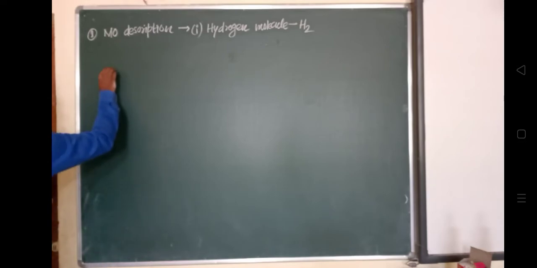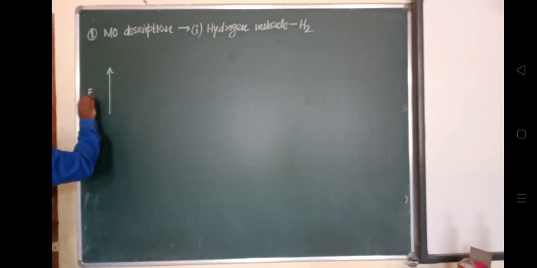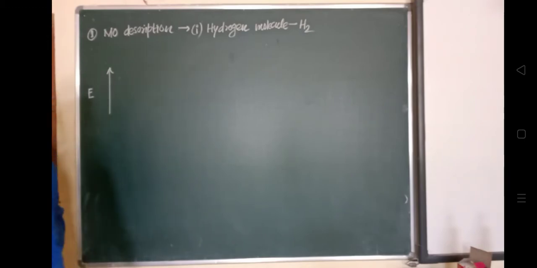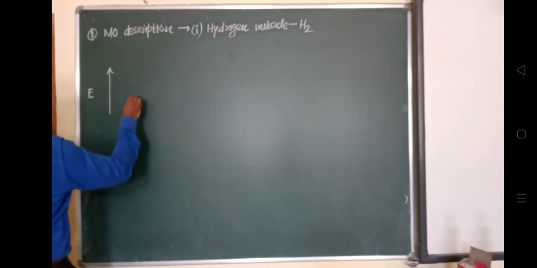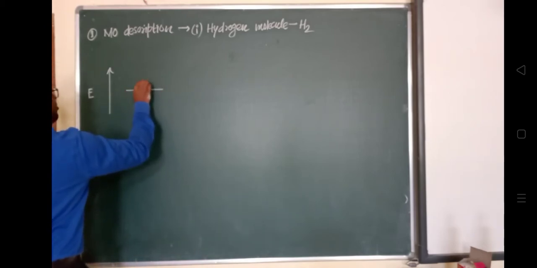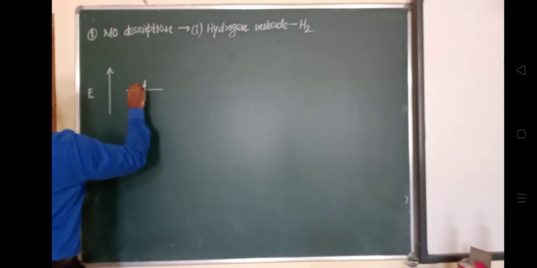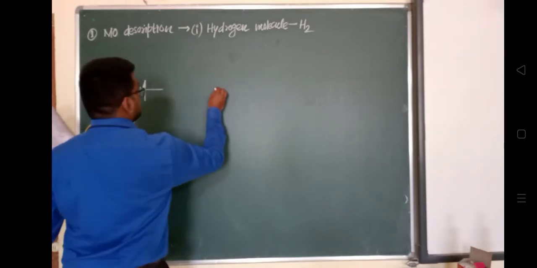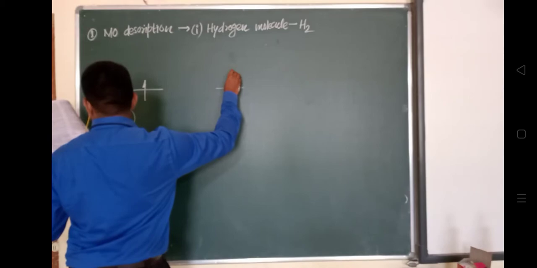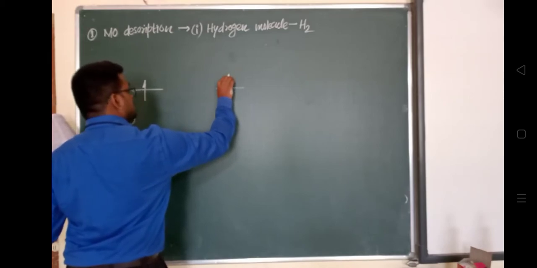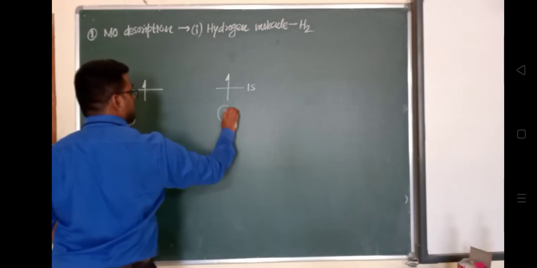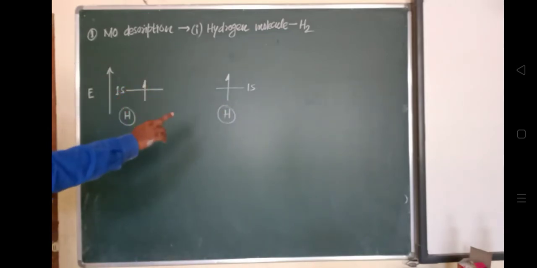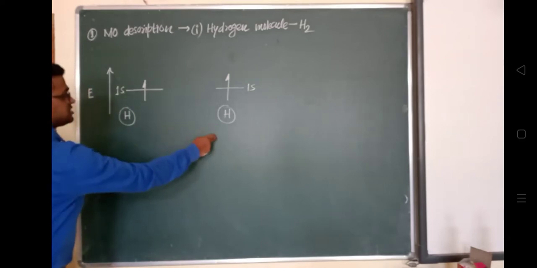So this is the increasing order of energy, which will be represented by E, and this upward arrow represents the increasing order of energy. Now what will happen in the case of the hydrogen molecule? Two hydrogen atoms will get combined. We know the hydrogen atom has a 1s electronic configuration. So consider this is the 1s orbital for one hydrogen atom, and this is another 1s orbital for the other hydrogen atom, because during formation of the hydrogen molecule, two hydrogen atoms get combined.